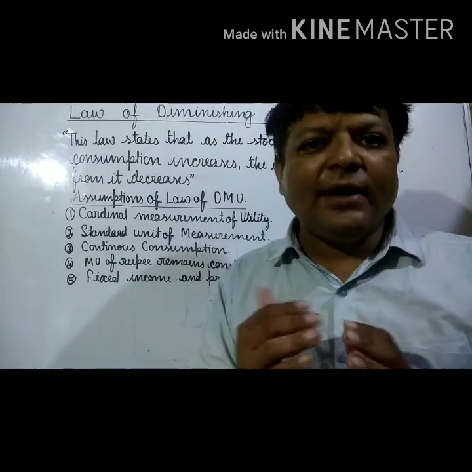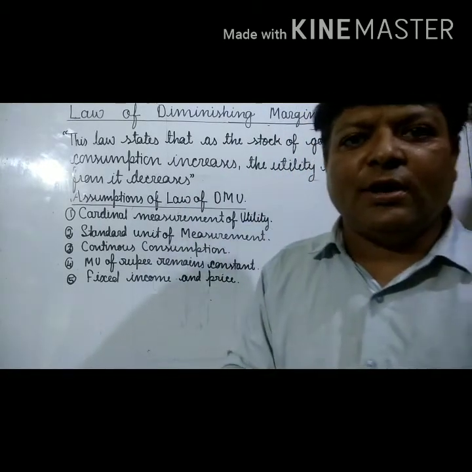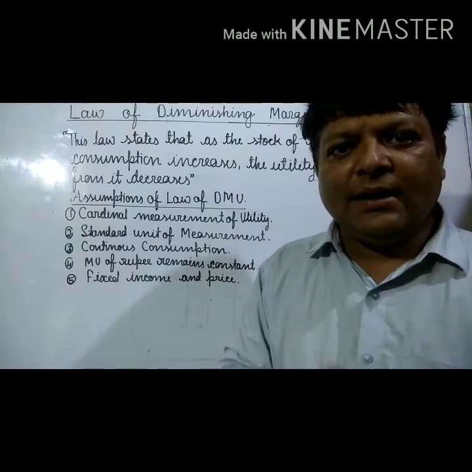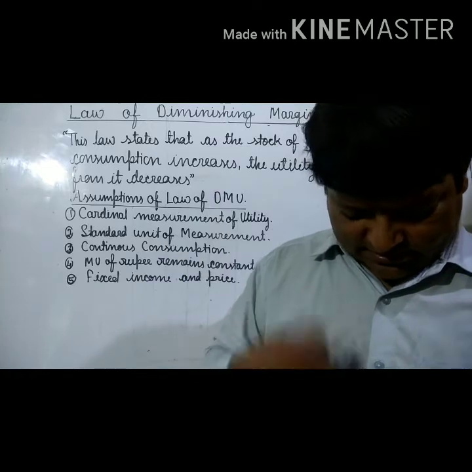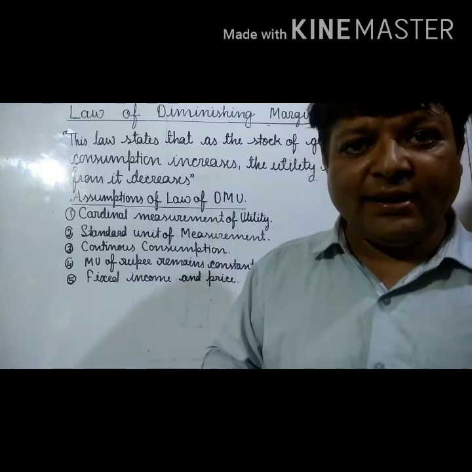This is because as long as we are not consuming any commodity, we feel the desire for that commodity at a larger level in our body.